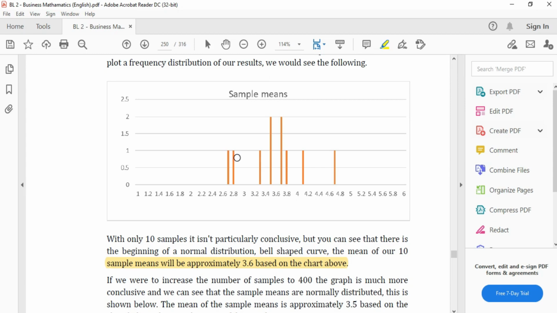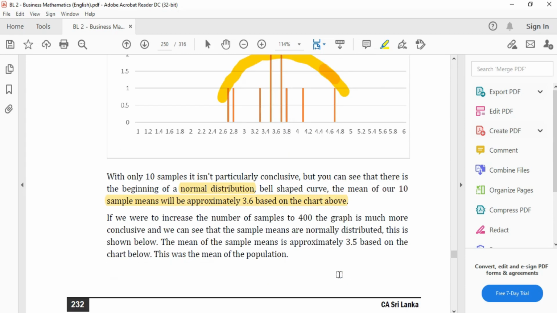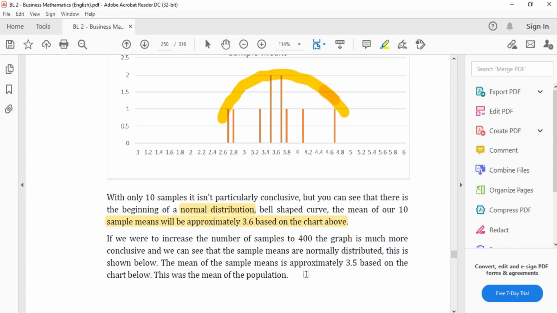And if you see this, the mean is kind of taking a bell shape, isn't it? It's like a normal distribution. That's why they say that the central limit theorem in a sample can make it a normal distribution.